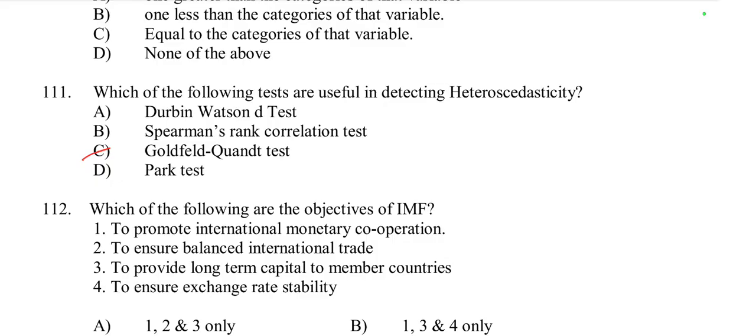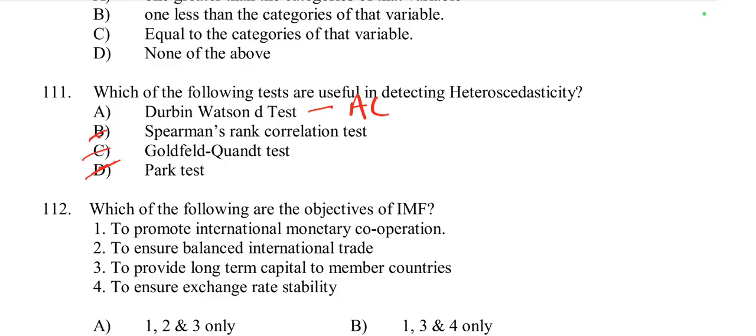Then Park test, this test examines the relationship between the squared residuals and the fitted values to detect heteroscedasticity. So these two tests are detecting heteroscedasticity. Then Durbin-Watson for autocorrelation. Then Spearman's rank correlation test is used to assess the relationship between two variables, but it is not specifically designed for detecting heteroscedasticity, but we can take it as heteroscedasticity. So here options C and D are correct, and we can also include option B.